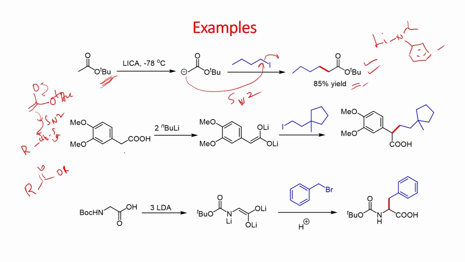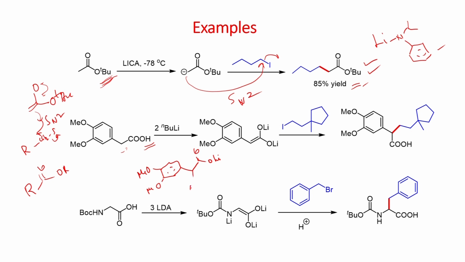The second reaction involves the alkylation of carboxylic acid. Here you have to use 2 equivalents of lithium base. The reason is that this proton is acidic, and deprotonation of this can form a lithium salt.